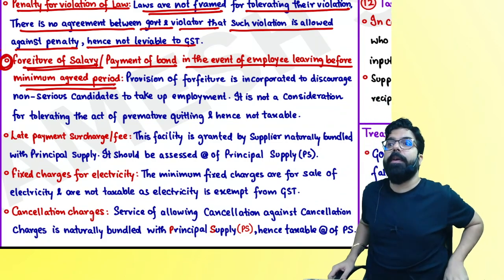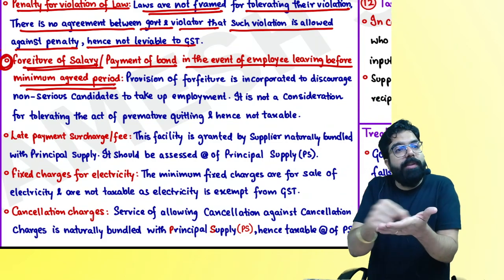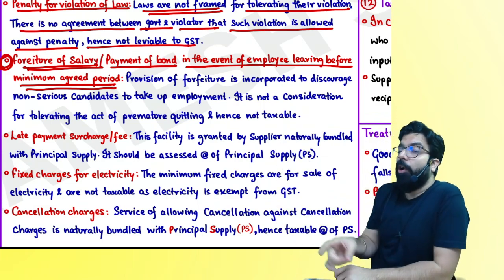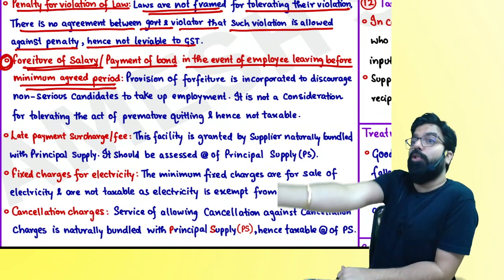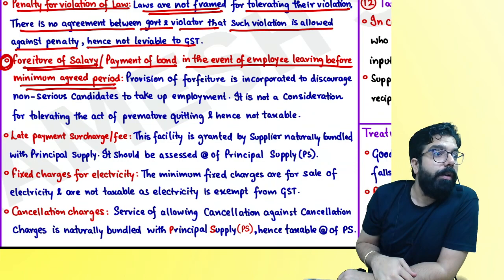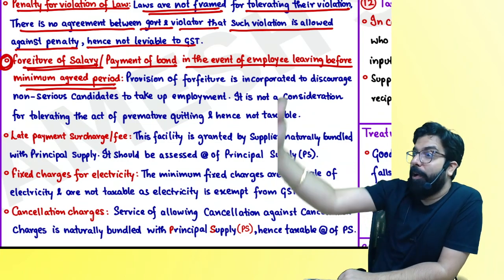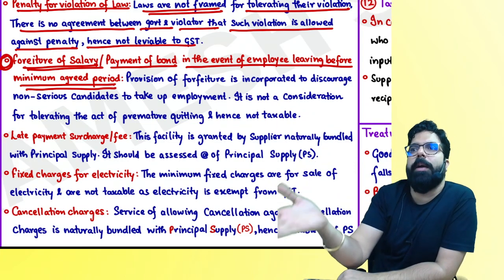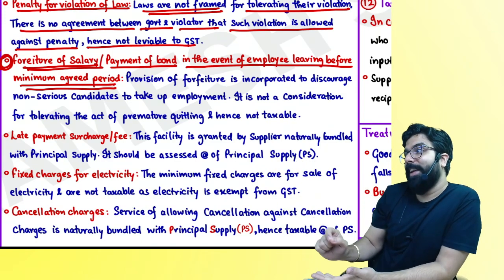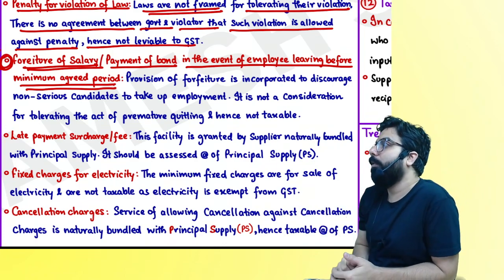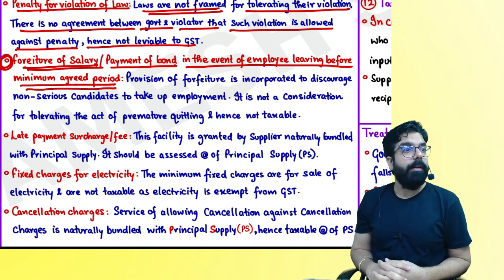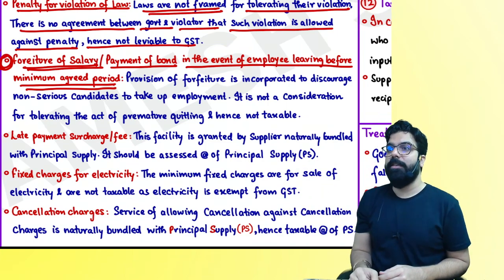My question is, why did I put such a thing in the agreement? So that she does not leave. Or am I ready to tolerate her act of leaving, and that is why I am charging her a bond amount? Am I happy that the employee will go and I'll get the bond amount? I am there so that employees stay and I make them work. Or am I there so that employees come, sign the agreement, leave, and I take money from you? Tell me one thing: have I agreed to tolerate? No. I am saying I don't want to tolerate such an act.